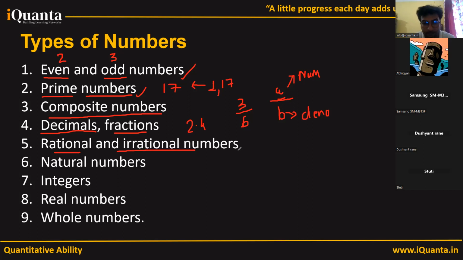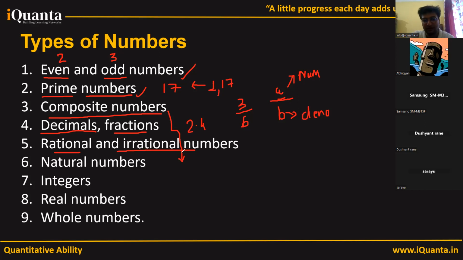Composite numbers, please tell again. So Mehak, composite numbers we'll be dealing with in detail. Composite numbers are those numbers which can be written as a product of their factors, prime factors. We'll see this in detail ahead. I'm just telling you the types of numbers here.